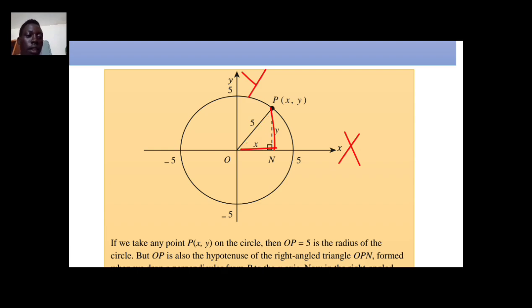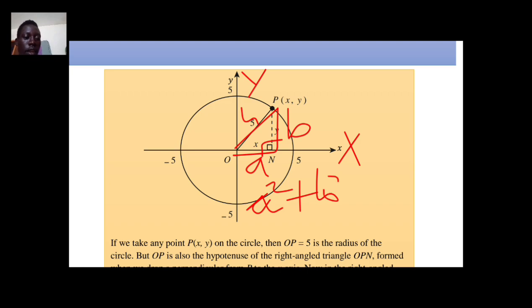If we are to express the formula to form the equation, we know for a triangle, if you have the hypotenuse, the height and the base, and we represent these lengths with A and B, and the hypotenuse as C, then the formula for Pythagoras theorem says A squared plus B squared is equal to the hypotenuse squared, which is C squared.